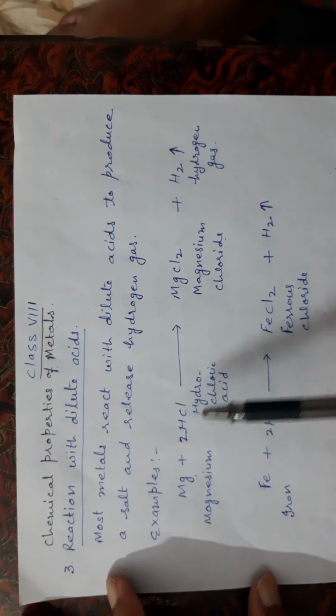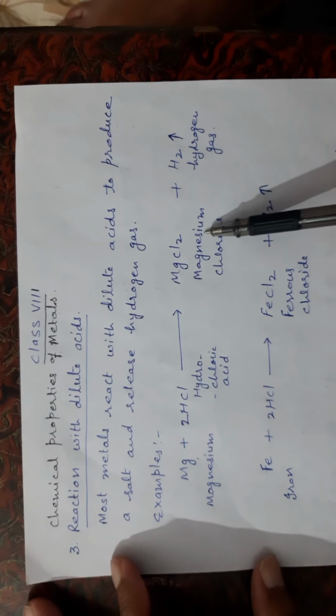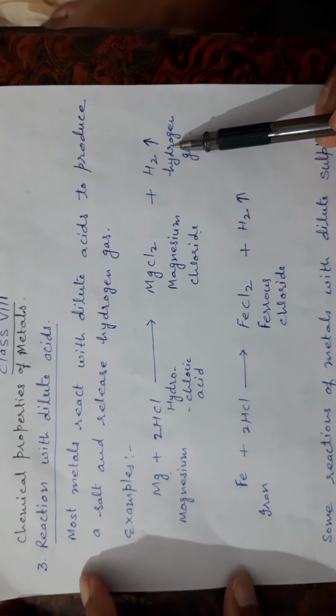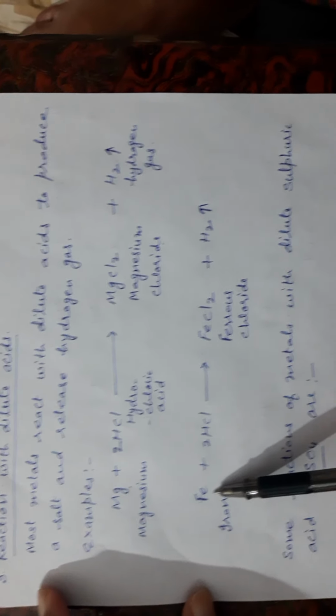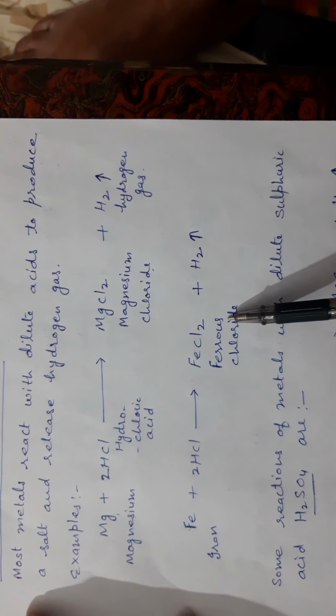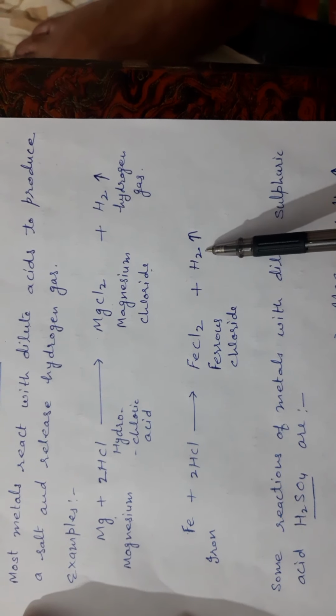Magnesium reacts with hydrochloric acid, it forms magnesium chloride. This is the formula of magnesium chloride, and hydrogen gas. Like this only, iron reacts with hydrochloric acid, it forms ferrous chloride, iron chloride, and hydrogen gas.